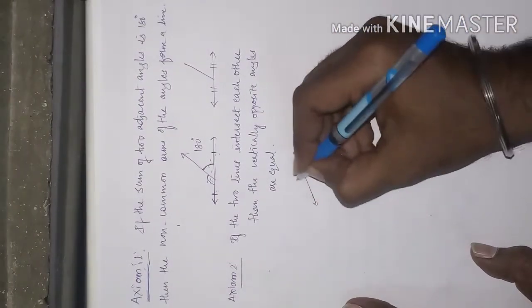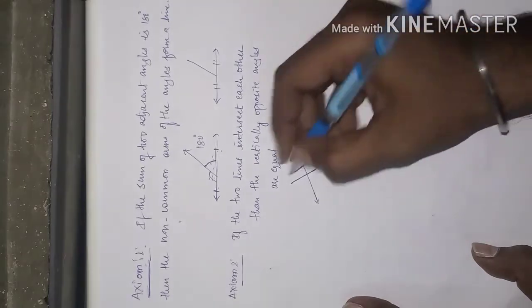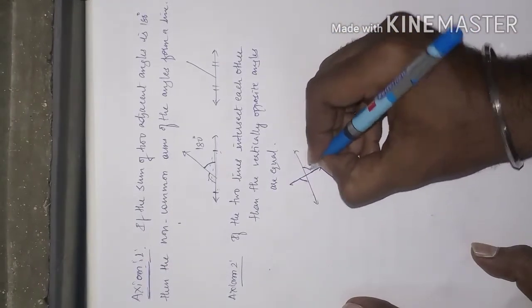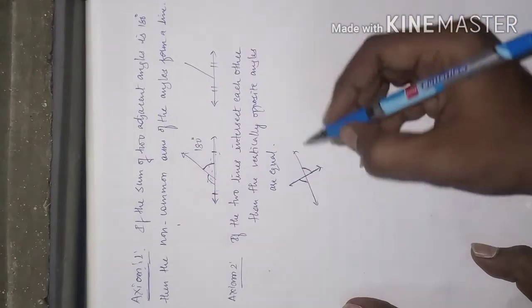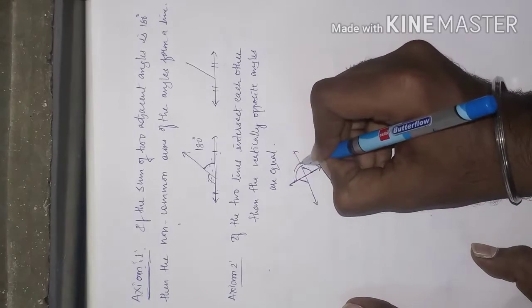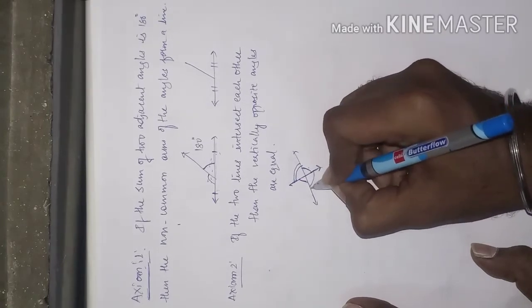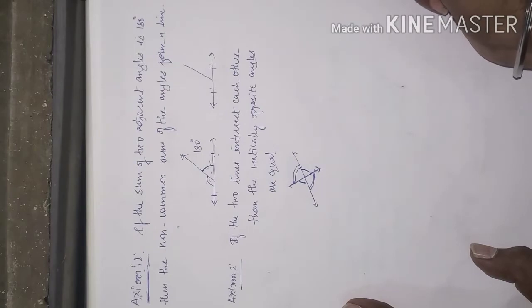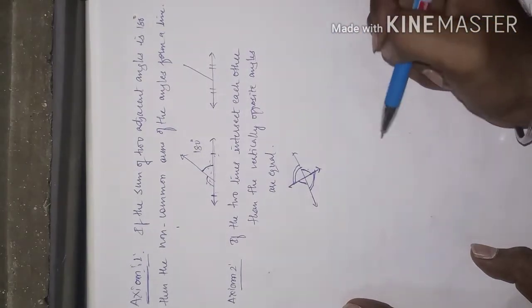I will show you the diagram. Now this angle and this angle are vertically opposite angles and they are equal to each other, and also these two angles are equal. So this is about axiom 2.